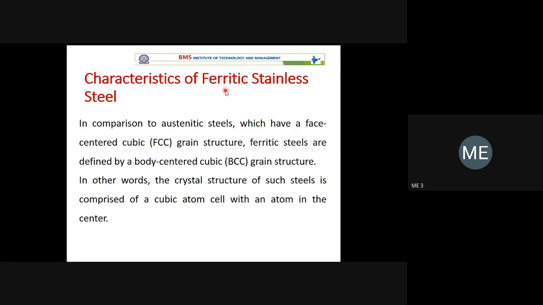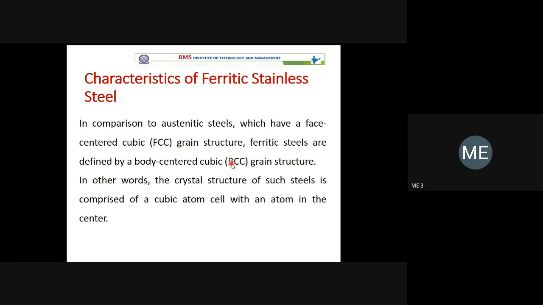But in general, remember, whenever there is iron, it can have a different lattice structure or unit cell. Austenites have an FCC structure, a face-centered cubic grain structure, but ferritic steel has a BCC structure.